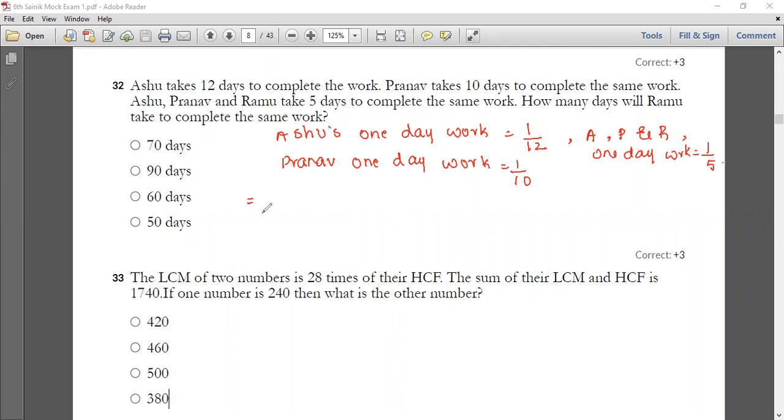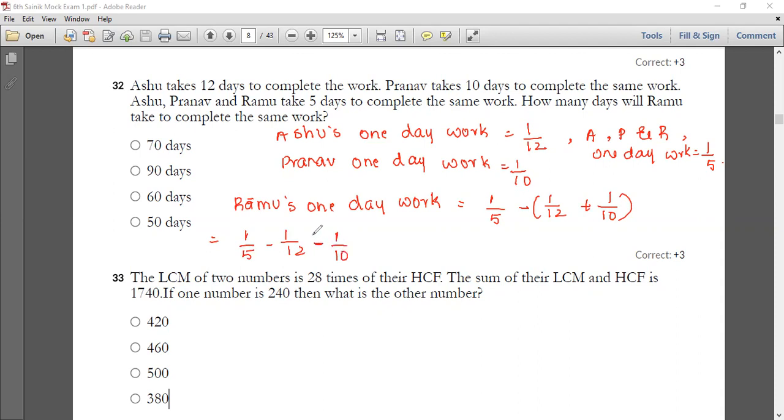Now Ramu's 1 day work you have to find. What you have to do is 1 by 5 minus 1 by 12 plus 1 by 10, which is nothing but 1 by 5 minus 1 by 12 minus 1 by 10.